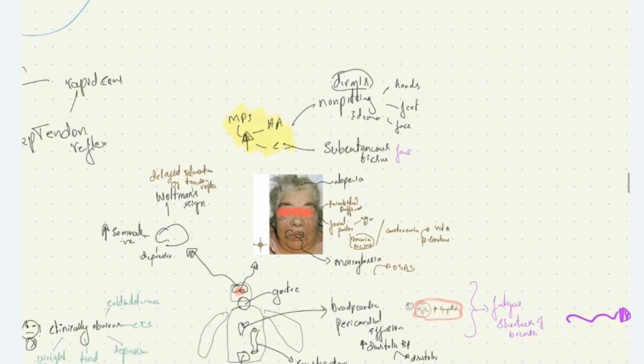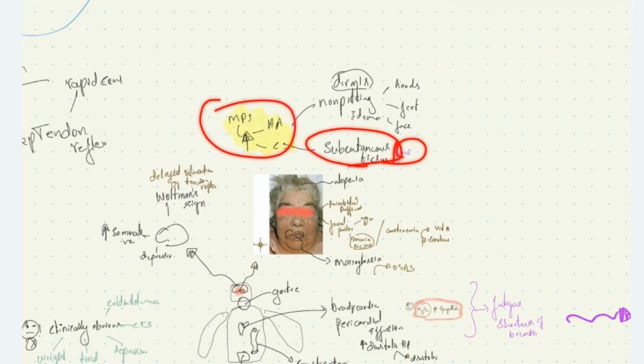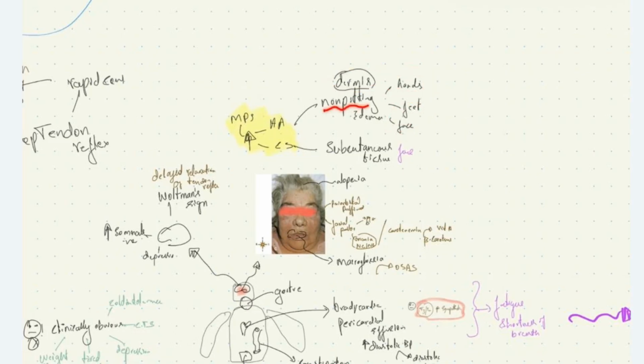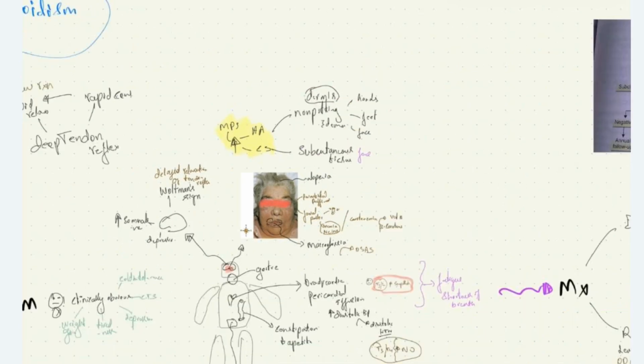All these facial manifestations are due to increased mucopolysaccharides, increased hyaluronic acid, increased chondroitin sulfate in dermis and subcutaneous tissue. In face, when there is accumulation of these substances in subcutaneous tissue, it causes periorbital puffiness and other manifestations. If there is deposition of these substances in hands, feet, and face, in dermis of skin, we see non-pitting edema. These are all the facial manifestations that we see in these patients.